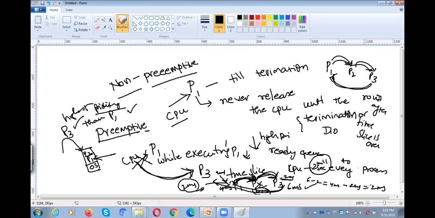So this is also a case of preemption. That means the process will not complete its execution, still we are switching the CPU from this process to another process.